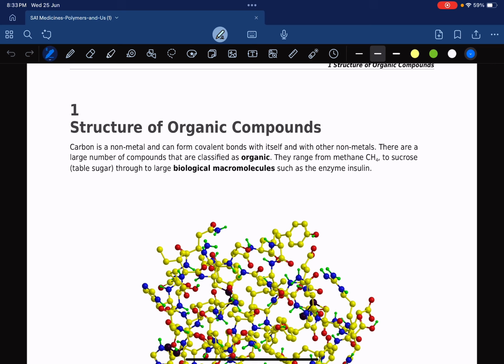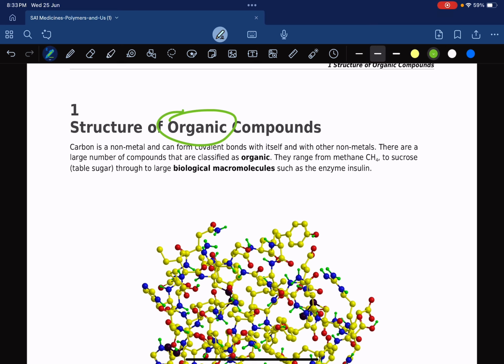We're going to be on page 1 until page 5. Okay, page 1 to 5. So first of all, let's talk about organic compounds. Okay, so the word here is organic compound. All right. Now, what does the word organic mean?